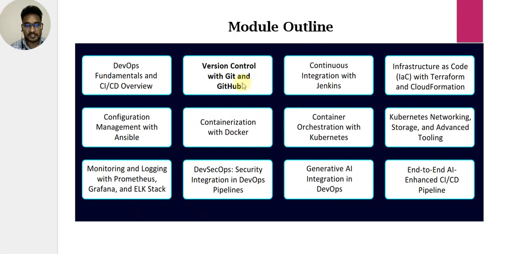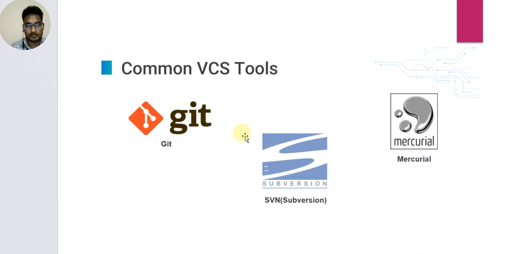And NET lecture on DevOps: version control, Git and GitHub. Common version control system tools: Git, HVM, Flow version, and Mercurial. These tools are common version control tools.